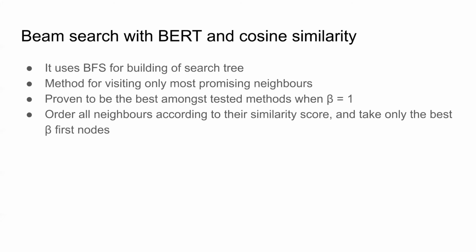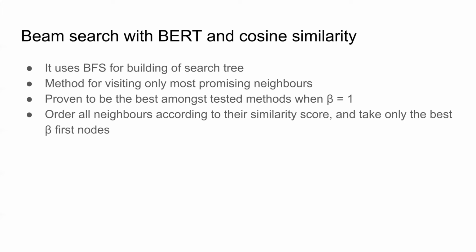Among the methods we considered for finding paths in Wiki games is also beam search. It uses breadth first search for building its search tree. At each level, when we move to a new node, we look through its neighbors, and for later visiting, we only consider the ones that are promising. How promising they are is based on their similarity score, which we get from BERT and cosine similarity.